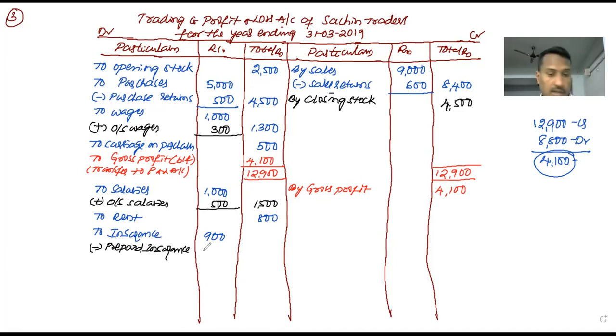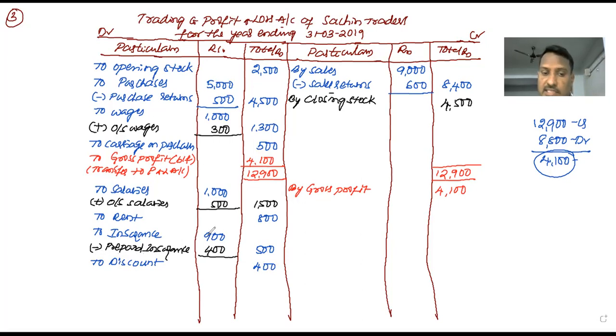Prepaid insurance 400. So 900 minus 400, 500. Next, after insurance, discount. It is a loss. The amount of discount is 400.